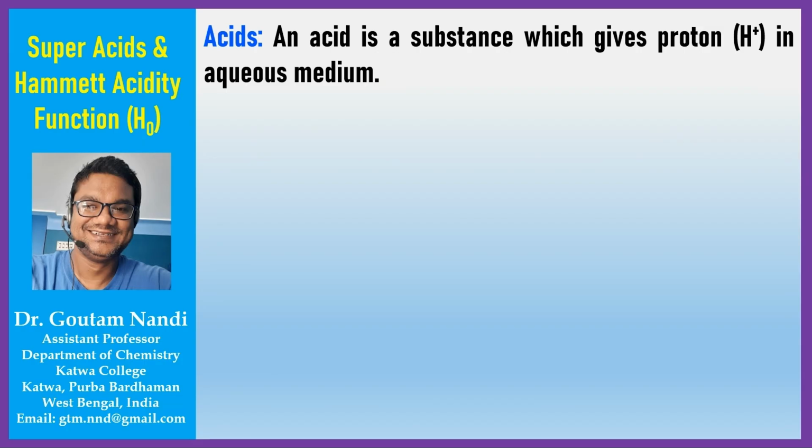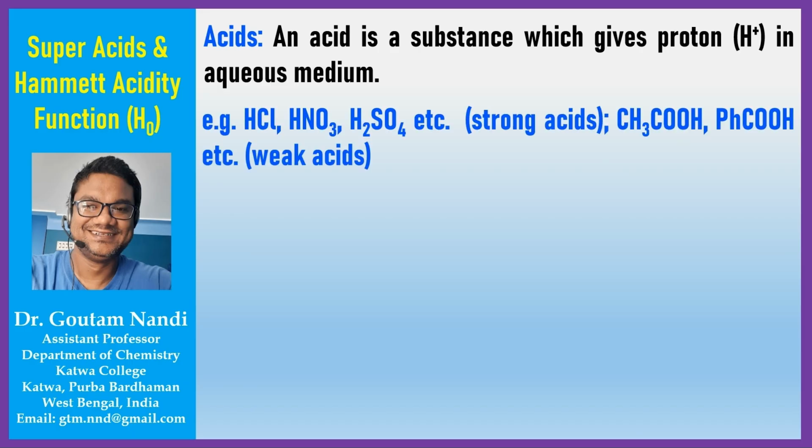This is a very simple definition of acid and was given by Arrhenius, and we know this definition from our school level. There are some other definitions of acids and bases available now, but we don't need to know those definitions for today's topic. Anyway, acids can be divided into two types, strong acids and weak acids. HCl, HNO3, H2SO4 are considered as strong acids as they are 100% dissociated in the aqueous medium, whereas CH3COOH, that is acetic acid, and benzoic acid are considered as weak acids as they are not fully dissociated in aqueous medium.